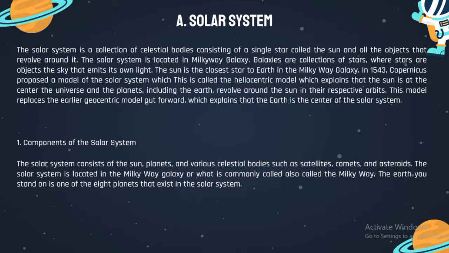Components of the solar system. The solar system consists of the Sun, planets, and various celestial bodies such as satellites, comets, and asteroids. The solar system is located in the Milky Way galaxy, or what is commonly also called the Milky Way. The Earth you stand on is one of the 8 planets that exist in the solar system.